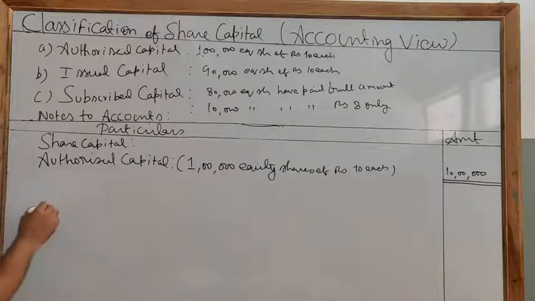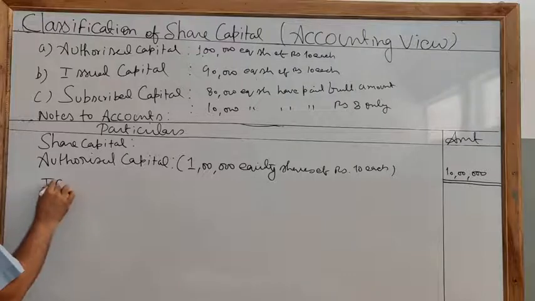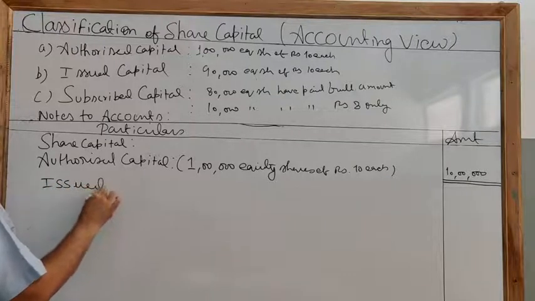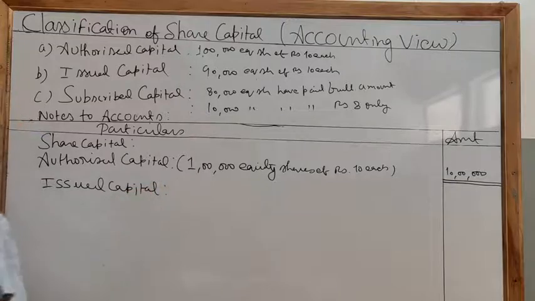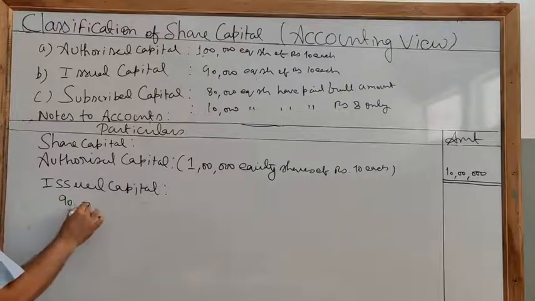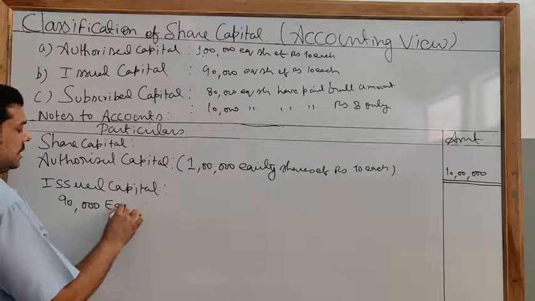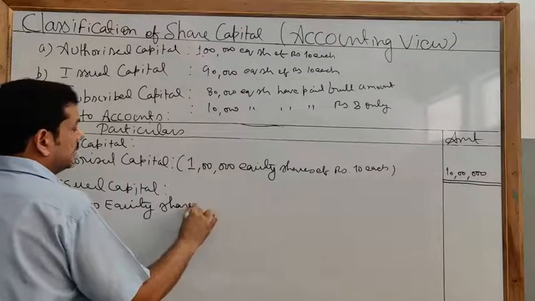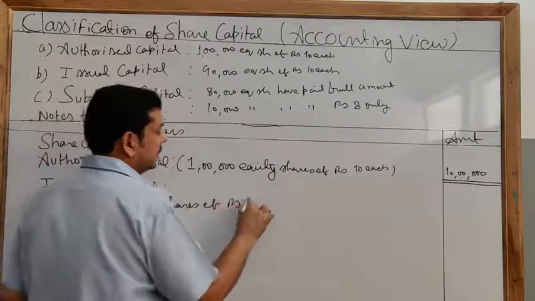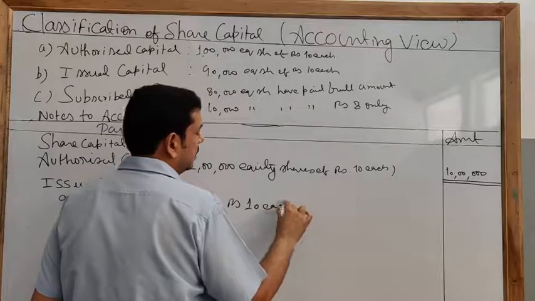Okay? Now you will write issued capital. What is our issued capital? 90,000 equity shares of rupees 10 each. So here you will write 90,000 equity shares of rupees 10 each.